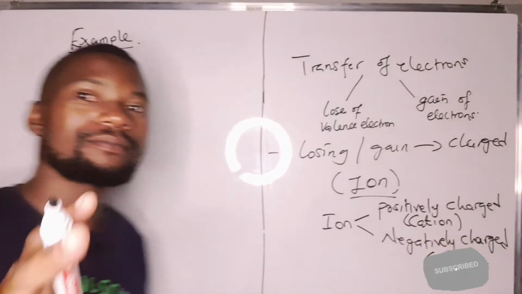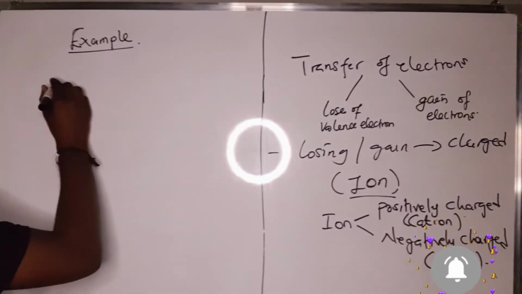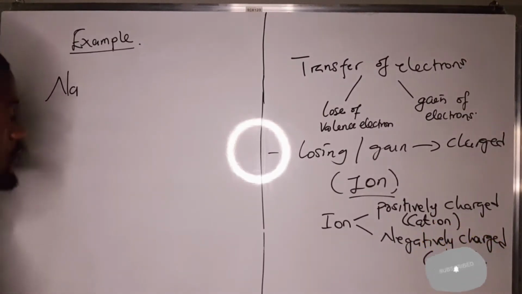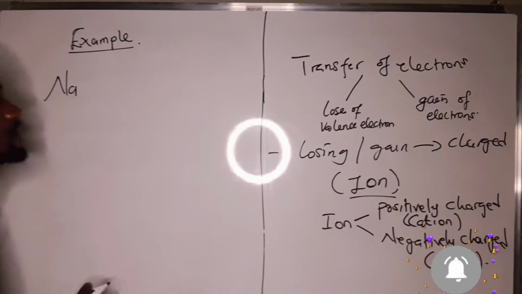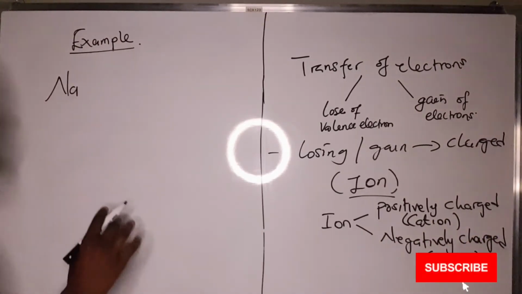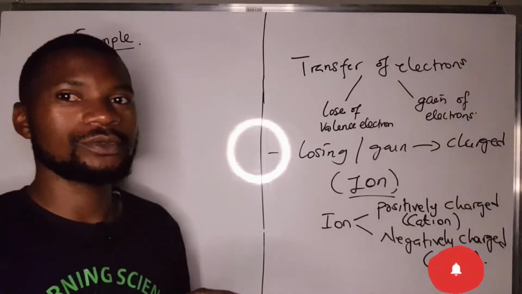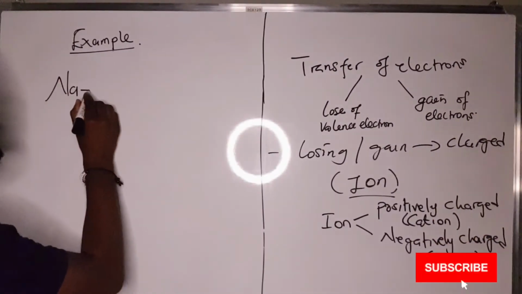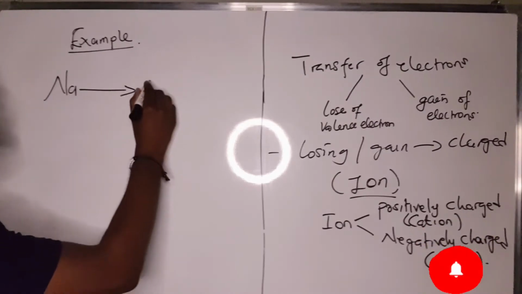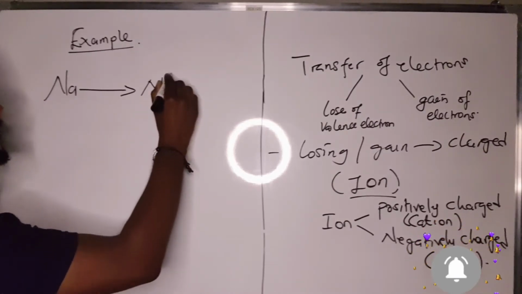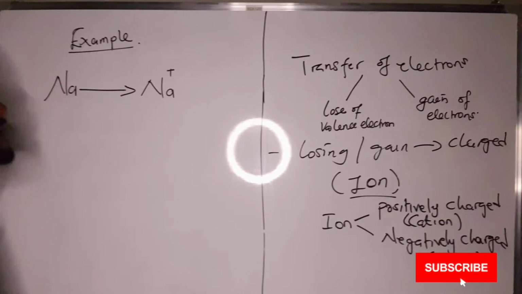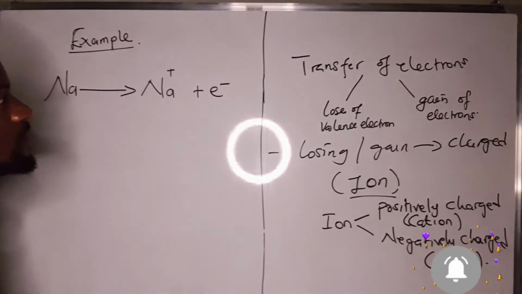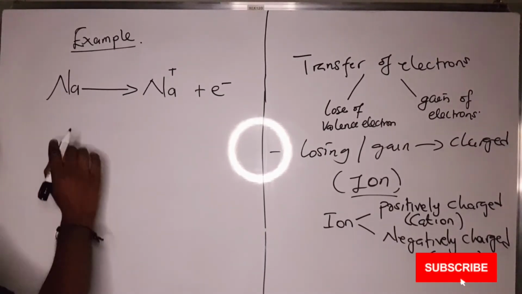For example, if we look at the sodium atom with a valence electron of 1, the sodium atom will lose 1 electron. When it loses 1 electron, it becomes a sodium ion with a positive charge, and the electron is lost.